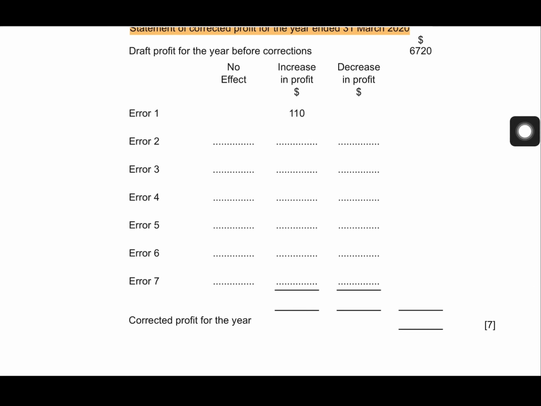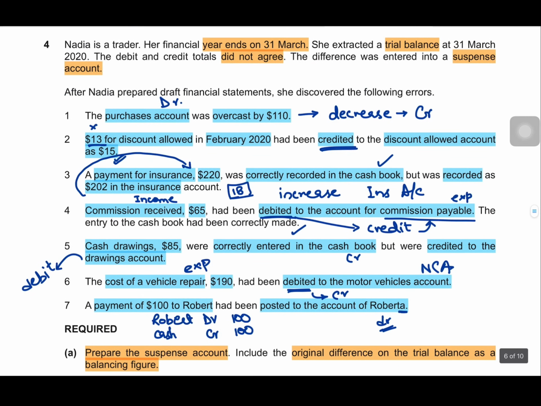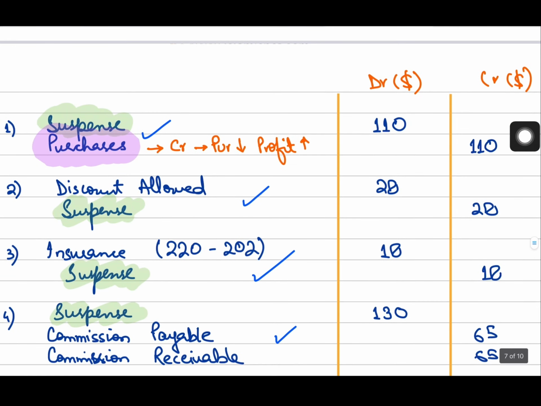So by correcting my purchases, you remember what was the error? Purchases were being overstated, right? Purchases account was overcast by 110. So, in order to decrease purchases, I credited them, which increased my profit.